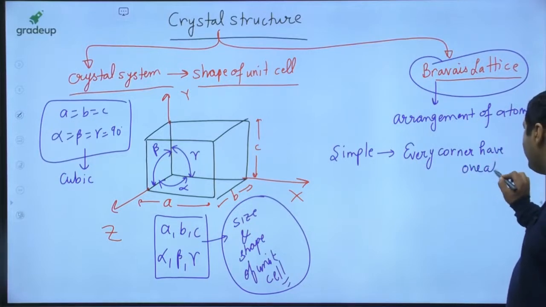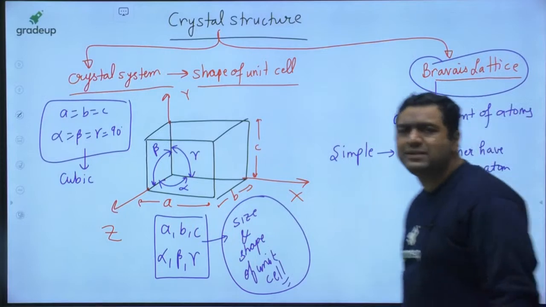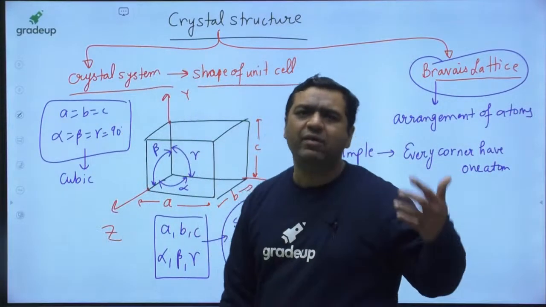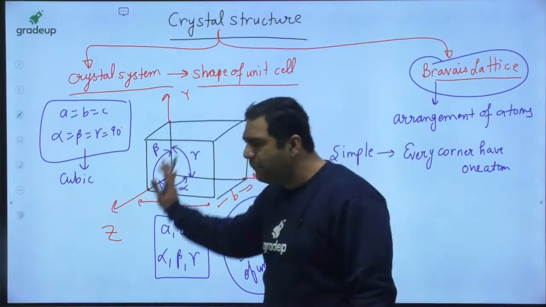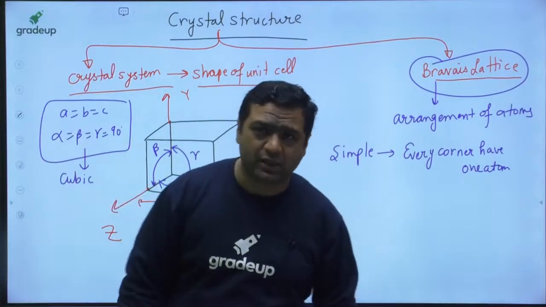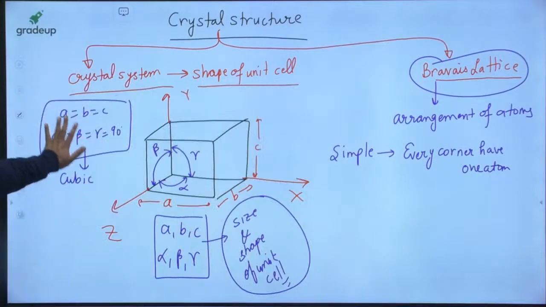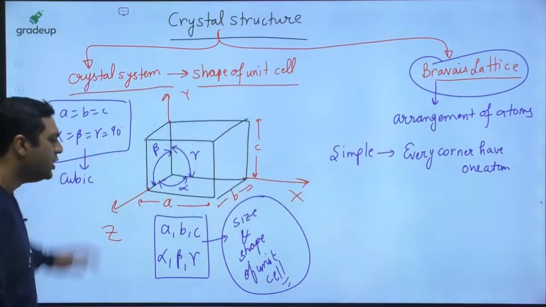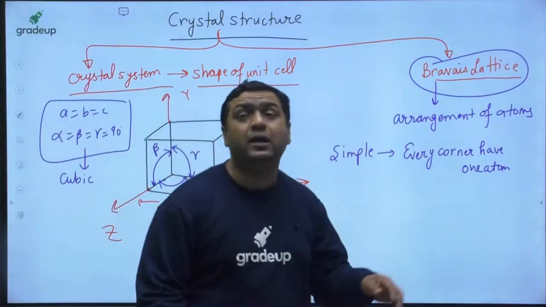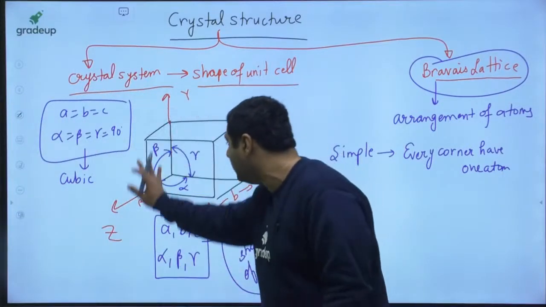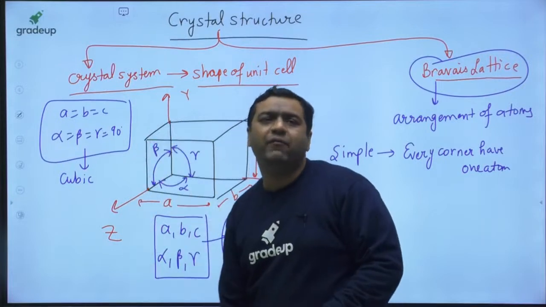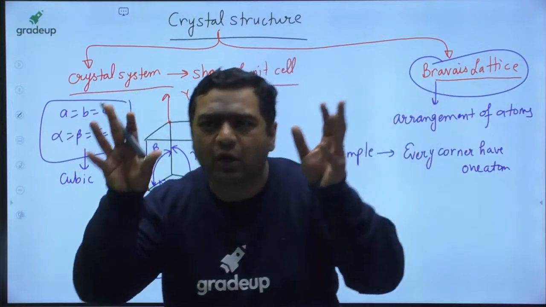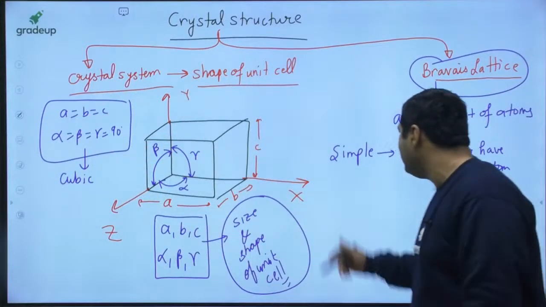So when every corner has one atom, it is said to be simple. If the crystal system is cubic and the arrangement of atoms is simple, it is said to be simple cubic. So a simple cubic is a cubic system in which atoms are arranged one at each of the corners.